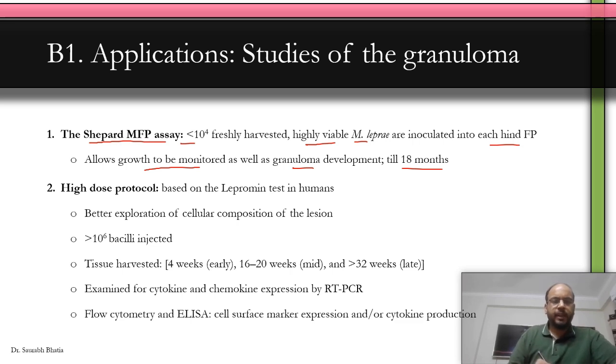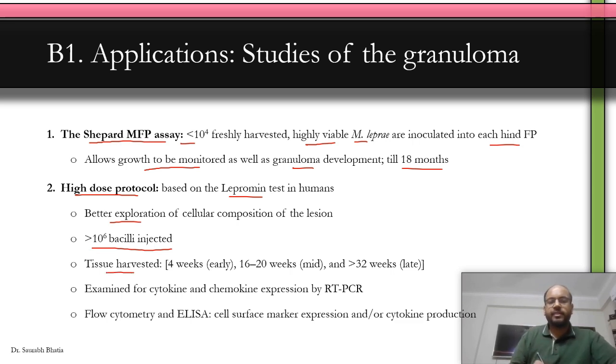The other protocol is the high dose protocol. That is based on the lepromin test in humans. In the high dose protocol, you use an inoculation of more than 10 to the power 6, and we know that mice models like T900R are used for high dose protocols. They allow for better exploration because when the inoculation size becomes high, a lot more multiplication can happen and you have a high reservoir of bacilli in the animal.